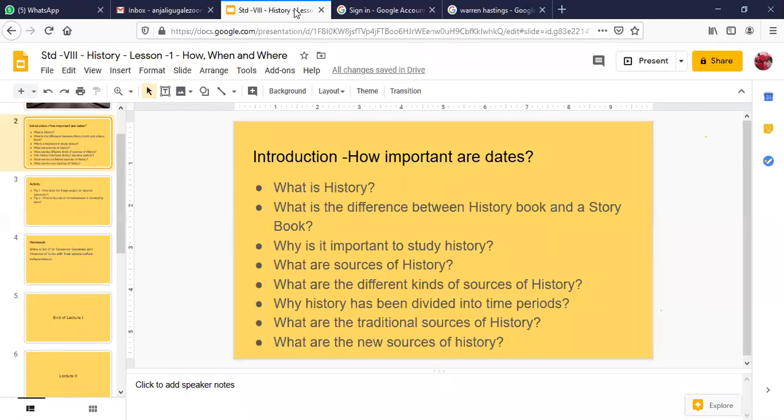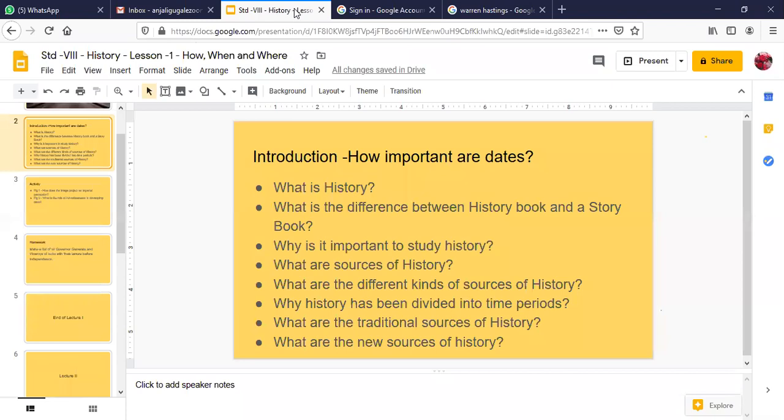We don't consider it as fiction, but we study history in a story form. Okay, and why is it important to study history? I asked you this question last time. It is so that we know what we have done in our past. If we have made any mistakes, we can correct them. If we know about our past, we can improve our future.